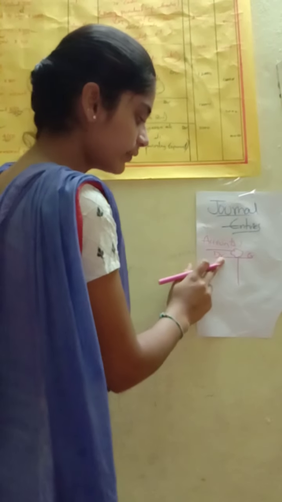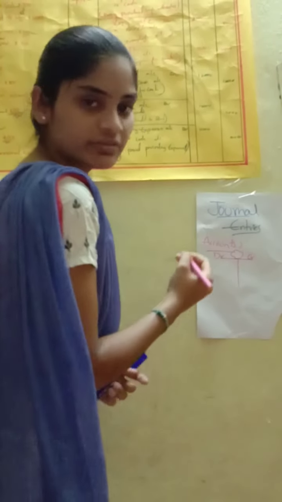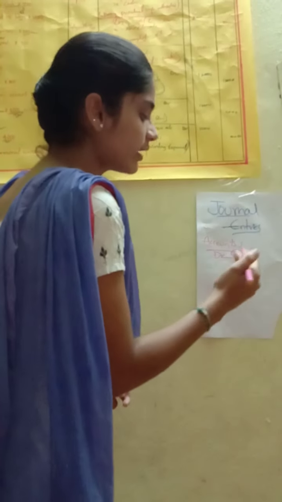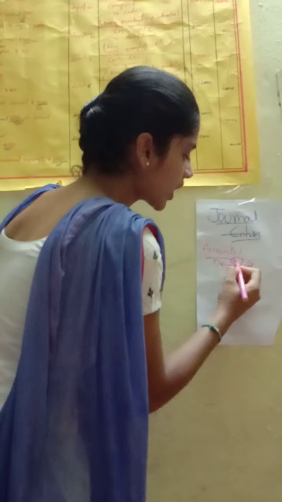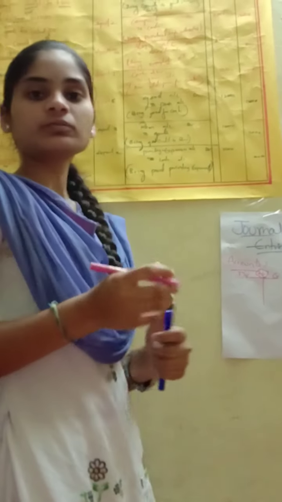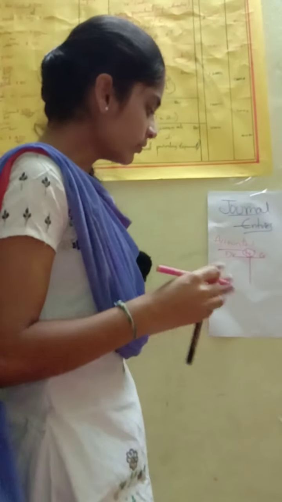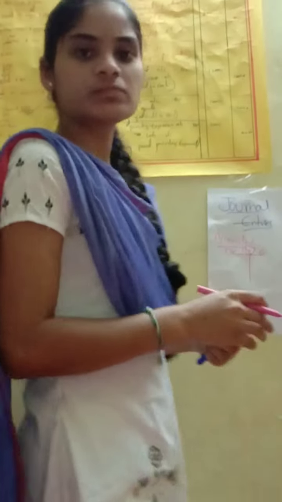This is the account. On the left side we write debit and on the right side we write credit, and at the top center we write the account name.